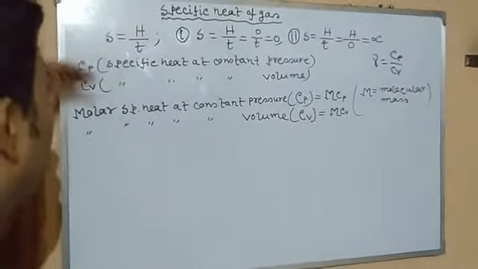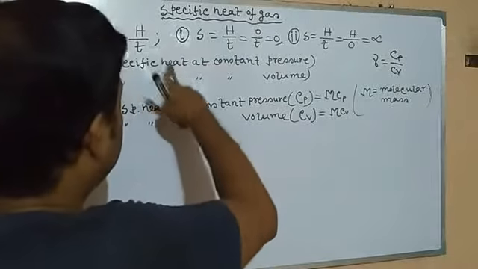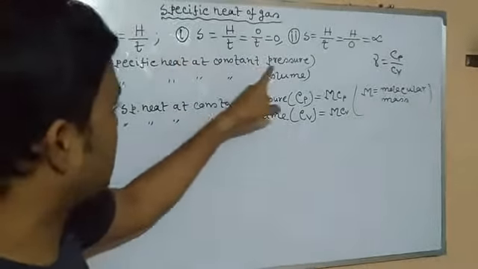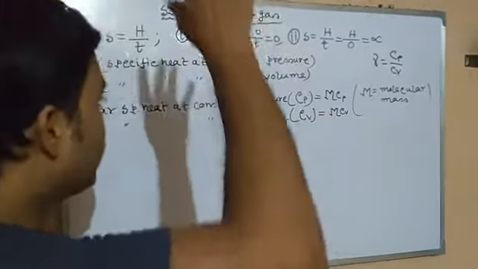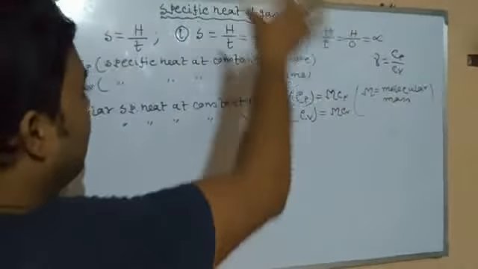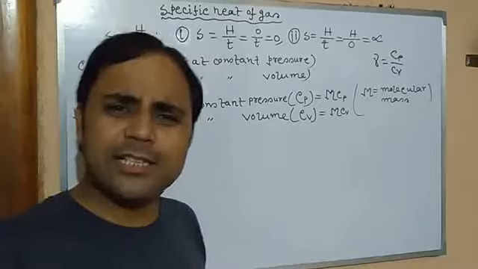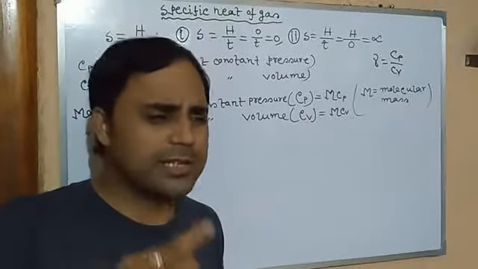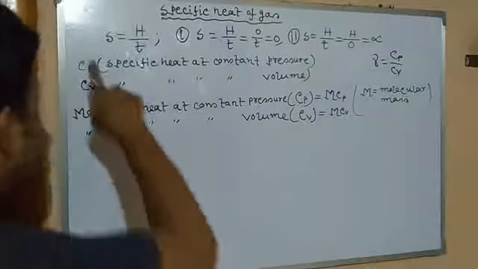So what should be the definition of these two specific heats? The specific heat of a gas at constant pressure means the required heat energy to increase the temperature, the unit temperature, of unit mass of a gas by keeping pressure constant. Clear? It means the required heat energy to increase the temperature of 1 gram of a gas by 1 degree C or 1 K. Okay, that is small cp.